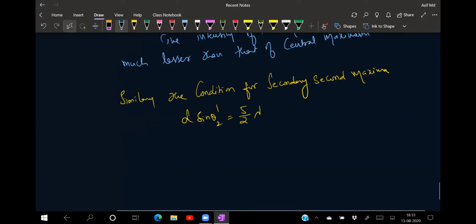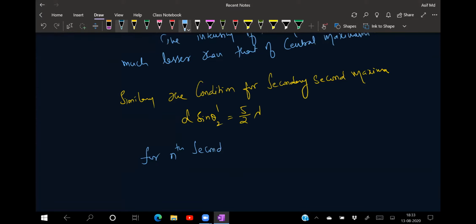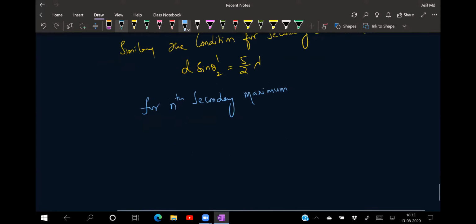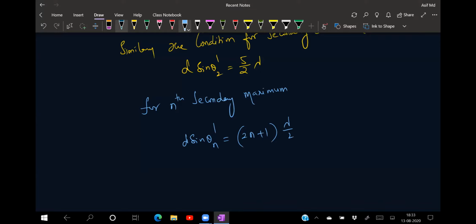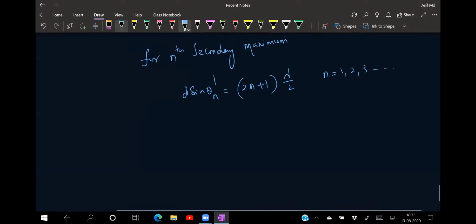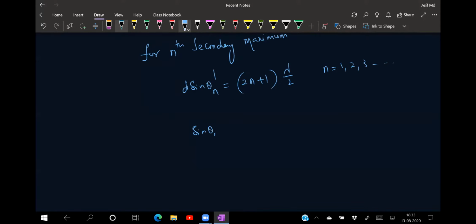Okay? So I can write now for the nth secondary maximum: d sin theta n dash is equal to (2n plus 1) into lambda by 2, exactly opposite to YDSE, where n is equal to 1, 2, 3, and so on. So from this I can write sin theta n dash is equal to (2n plus 1) lambda by 2d.